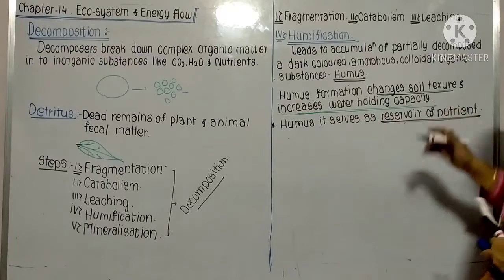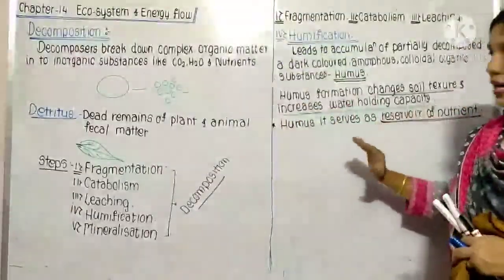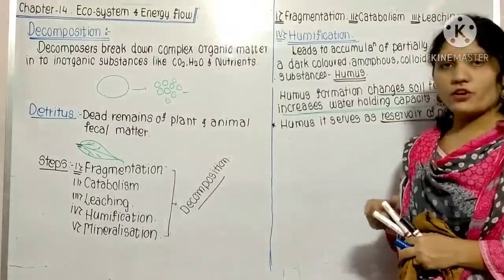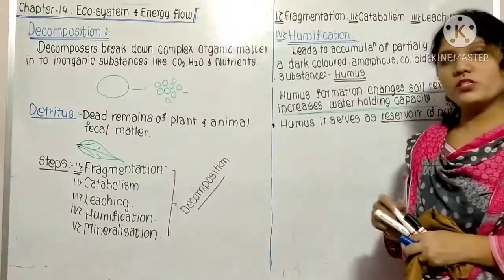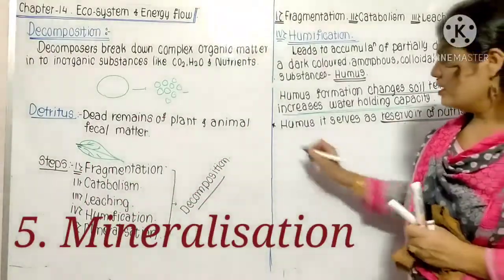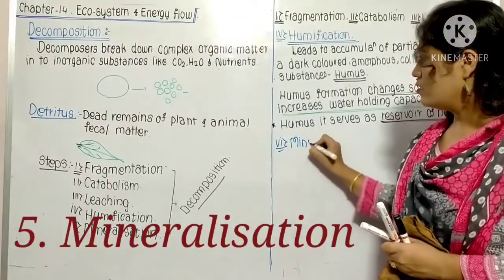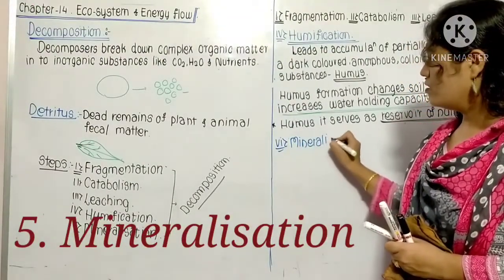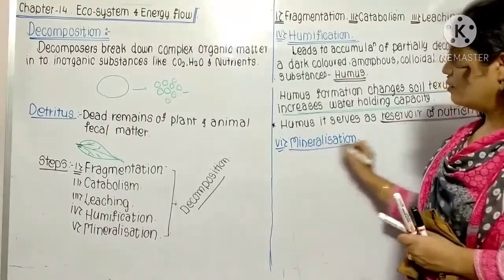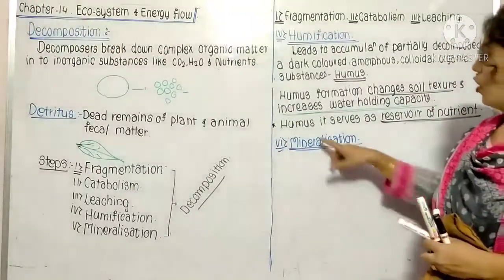So this is known as humification. This humus is very important to improve the soil texture. Now the next process which takes place on that humus is known as mineralization. Mineralization means what?